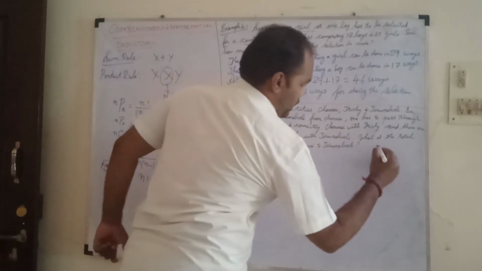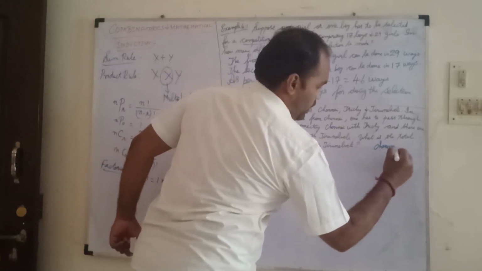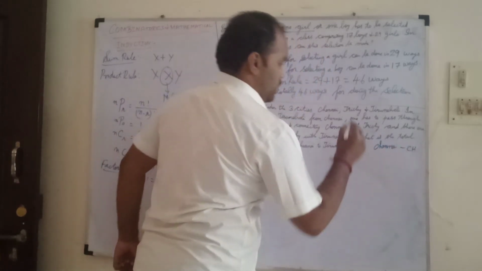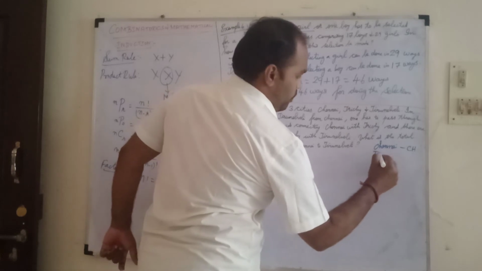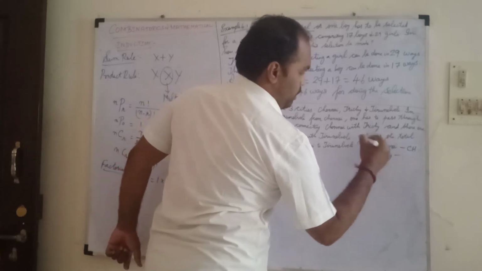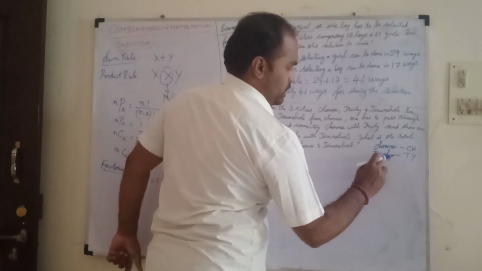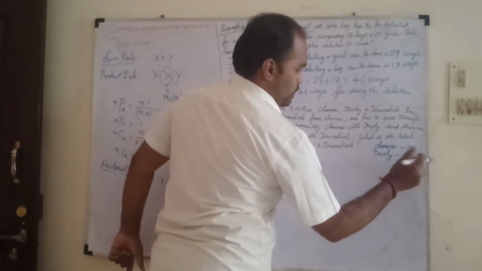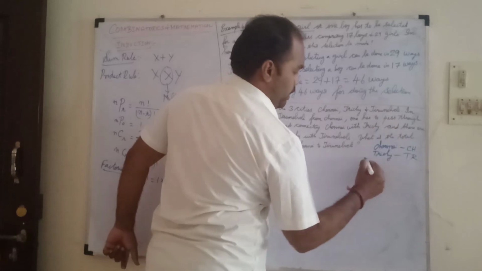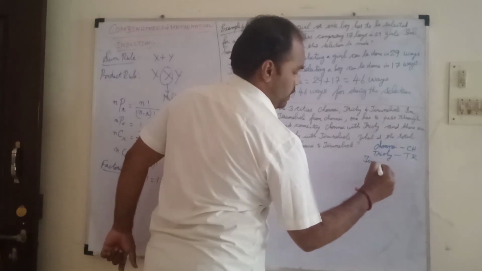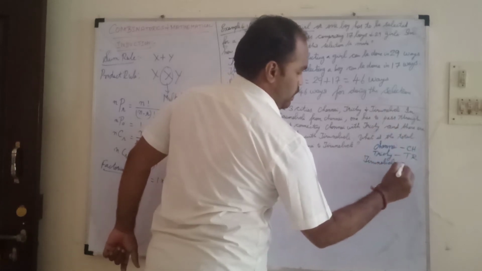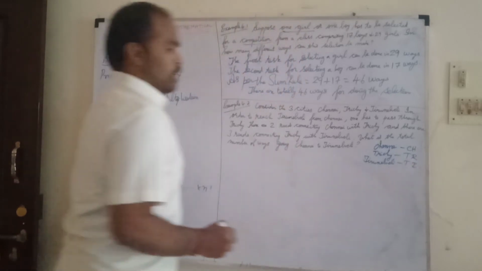For example, Chennai, we can mention the code as CH. Trichy, we can mention as TY or TR. TR. Tirunelveli, TI.